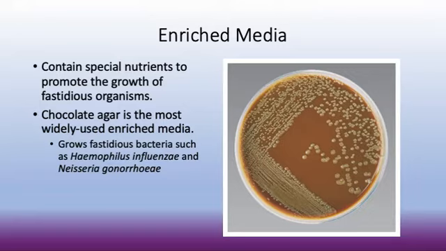Fastidious organisms are organisms that refuse to grow on general nutrient agar. They're very picky about what they eat, and they can only eat certain things. It's like you're having a really picky kid and he's not going to eat that, but he'll eat this but not that and everything. So fastidious bacteria like Haemophilus influenzae or Neisseria gonorrhea are considered fastidious because they will only grow on enriched media.